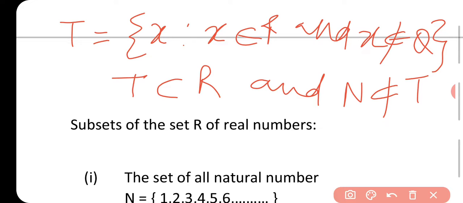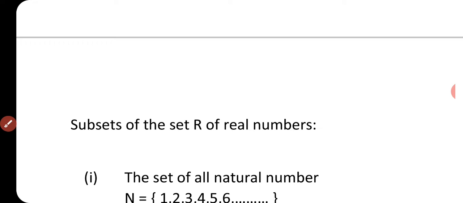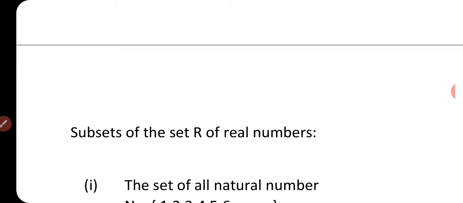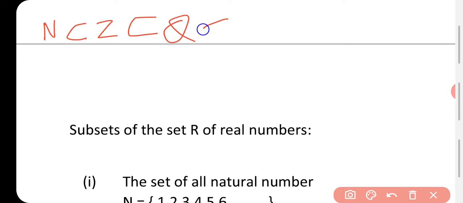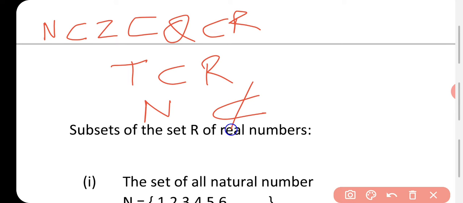So please learn this particular condition for the subsets of the set R of real numbers. N is a subset of integers, which are a subset of rational numbers, which are a subset of real numbers. Irrational number is also a subset of real number. Natural number is not a subset of irrational number, and if natural number is not a subset of irrational number, what does it mean?